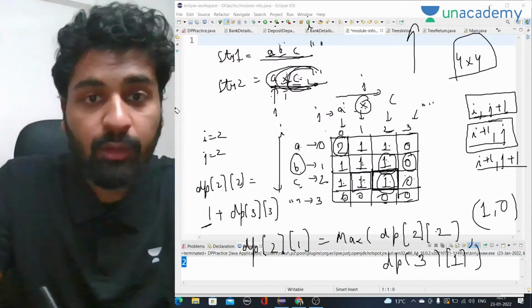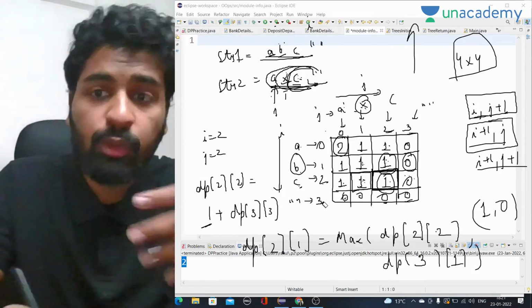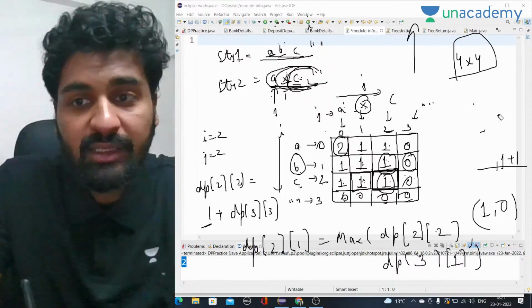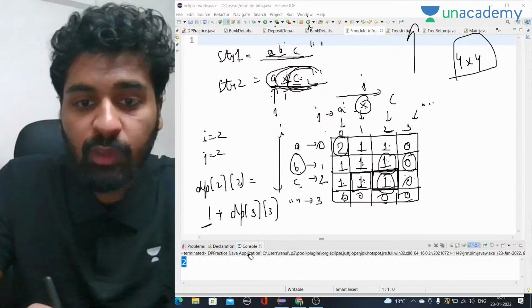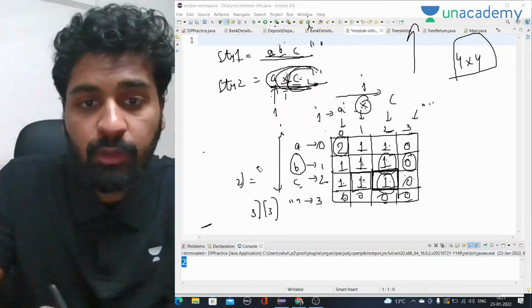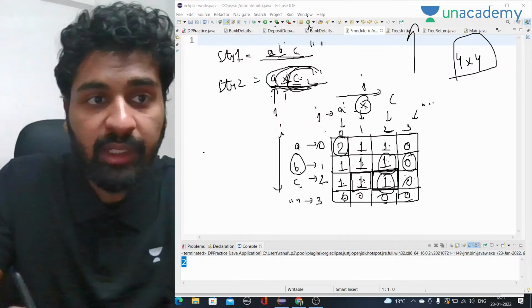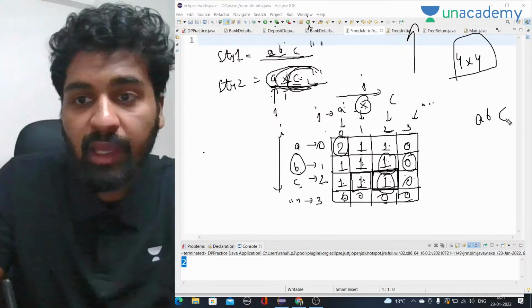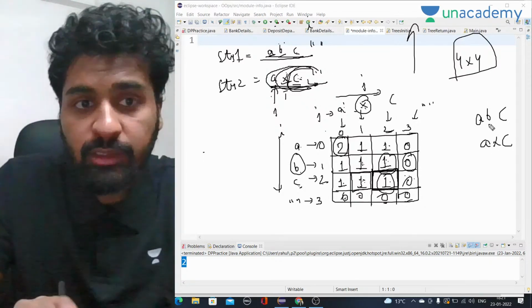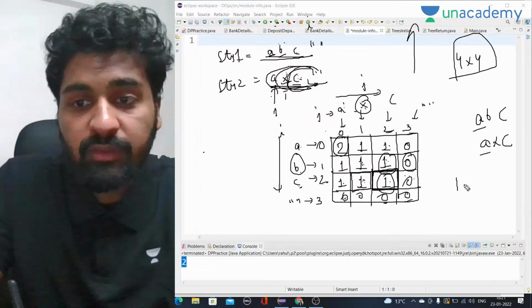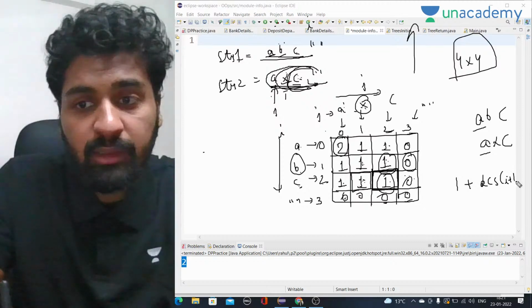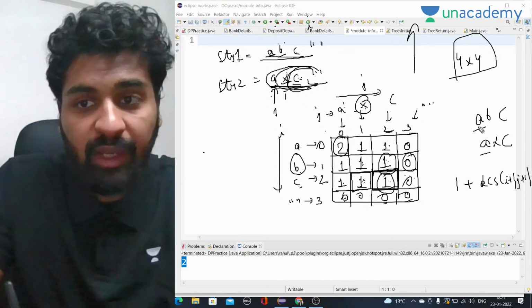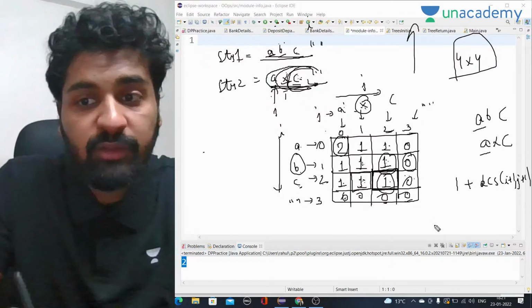The only thing you have to focus on, if you don't want to go into more detail, or you find it very difficult to understand, though you should, is that you can simply write a recurrence relation with the help of recursion. Let's say two strings are given to you, ABC and AXC. First write the recurrence relation. If they are equal, we will take 1 plus LCS of i plus 1, j plus 1. If they are equal, we know that we have to include this one in our answer. Otherwise, if they are not equal, we will take i.